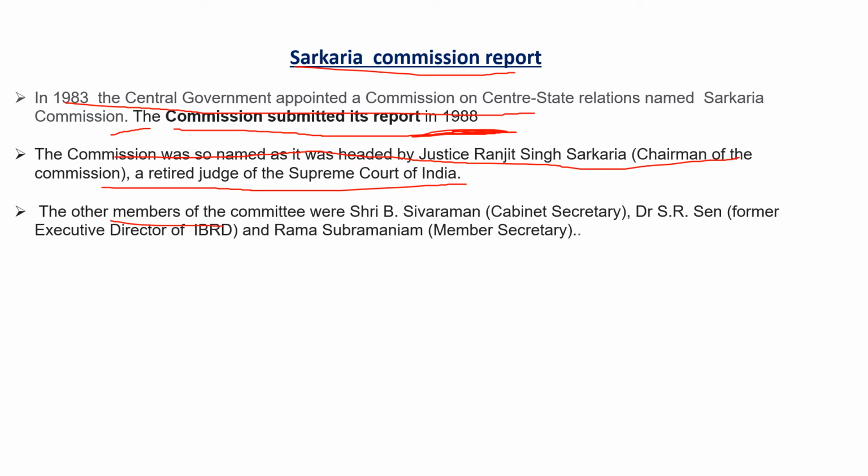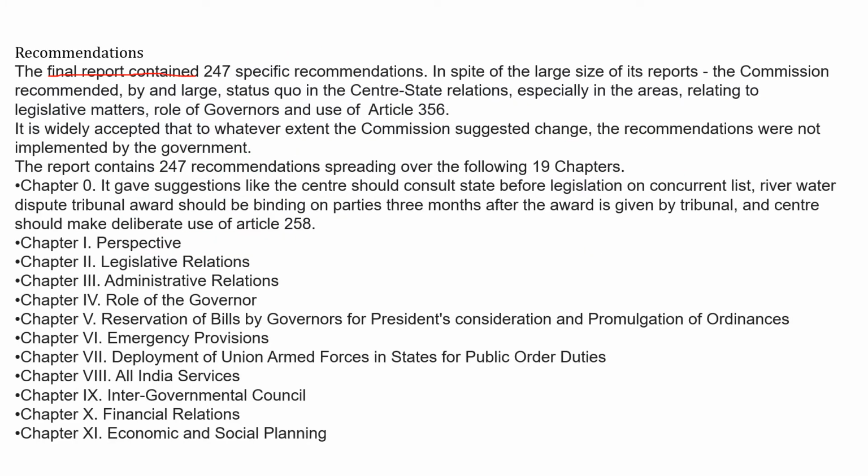The other members of the committee were Sri B. Sivaraman, Cabinet Secretary; Dr. S.R. Sen, former Executive Director of IBRD; and Rama Subramaniam, Member Secretary. These members' names you should also remember, because in previous years this question also came. The final report contained 247 specific recommendations.